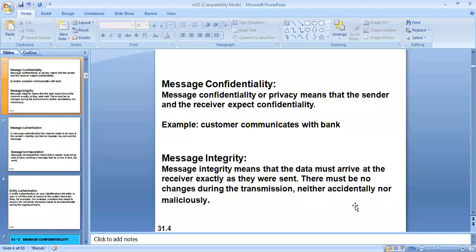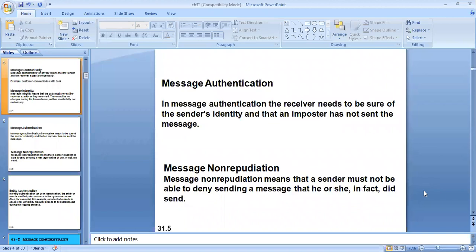We need to take care of this when we are doing online transactions or dealing with monetary values, because even a small change, for instance $1,000 instead of $100, or 1,000 rupees instead of 100 rupees, makes a lot of difference. That should not happen. The integrity of the message must be preserved in a secure communication. Whenever you are sending messages, mostly related to monetary values, we should have a properly secured communication medium. So this is with respect to message integrity. Next we are going to discuss message authentication.